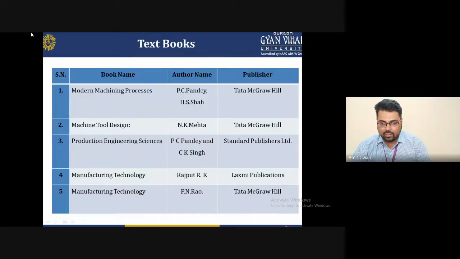So these are some textbooks I am just preparing you for this lecture. If you want to understand in more detail the practical or the numerical portion of this particular slide PPT, you can refer to these books by standard writers and publishers. I am showing them in front of you.